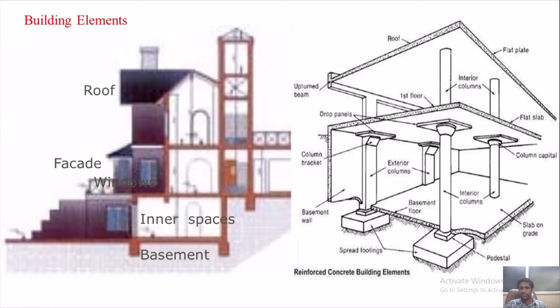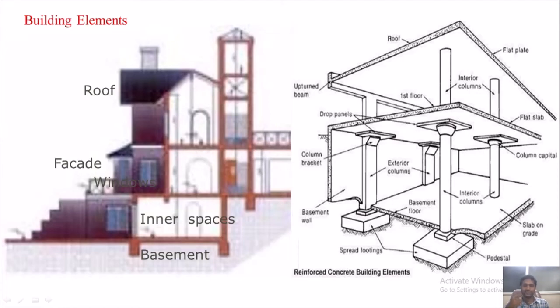This will be having beams also. This is called an upturned beam, and these are called beams. One column will be connected with another column through beams. Over and above that there will be slab. So concrete slab, RCC beams, RCC columns. This is how the structure is constructed. So this is how the RCC structure is established.